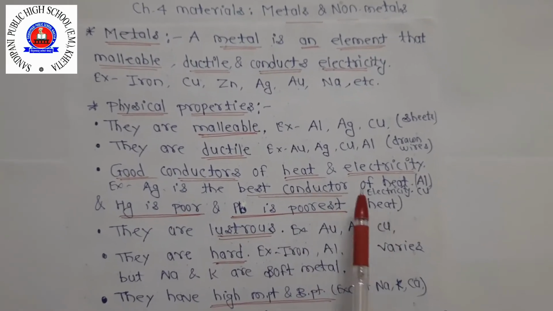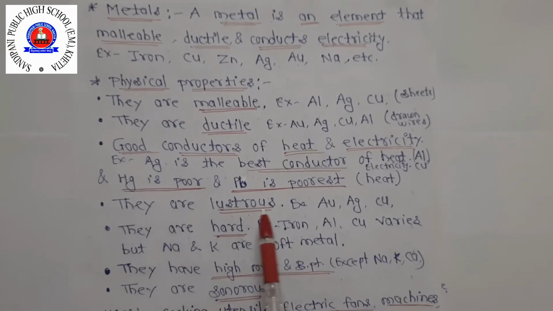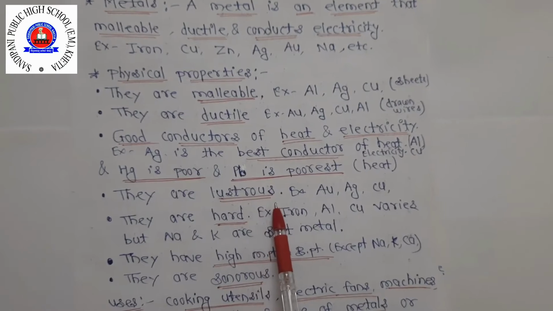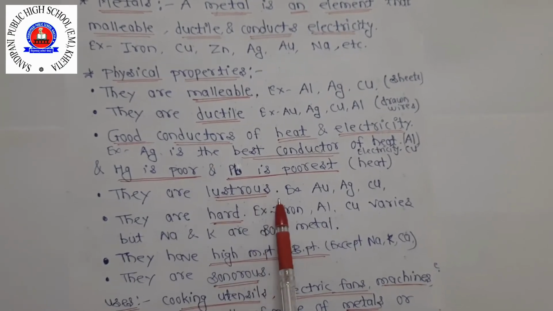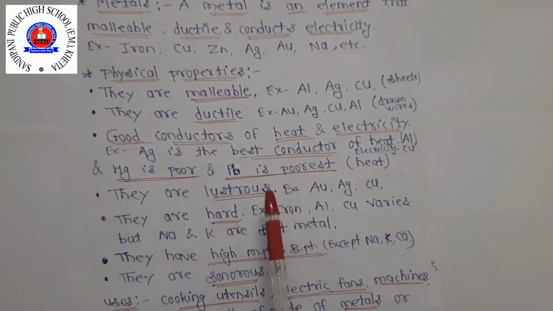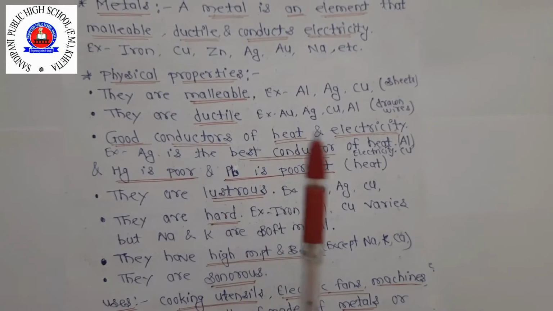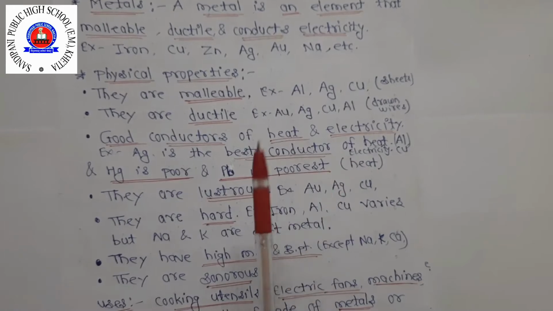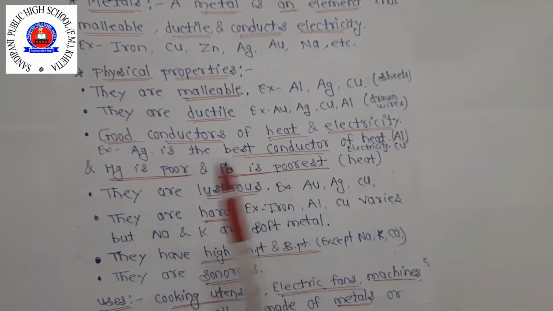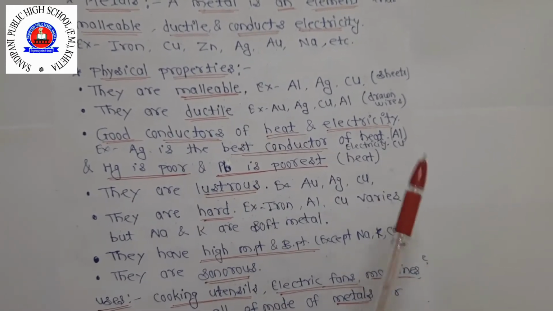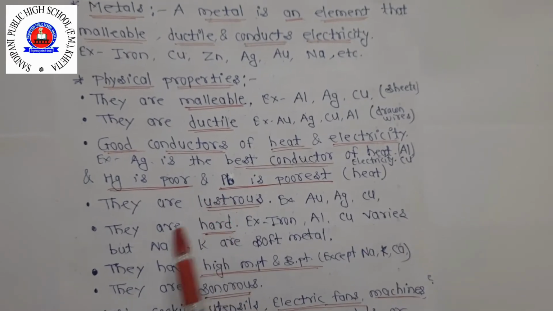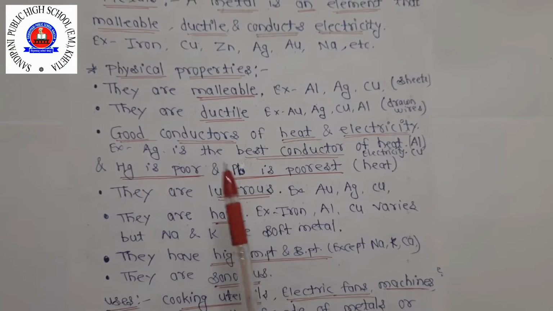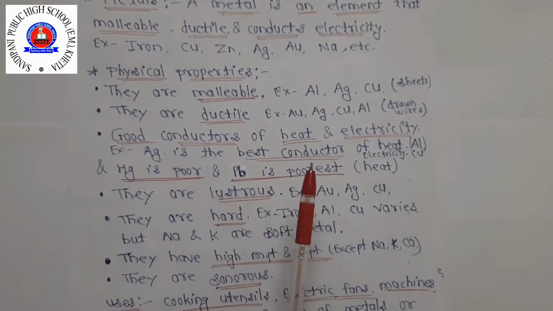Now the next property: they are lustrous. Lustrous means they produce shine. Gold, silver and copper are shiny metals and they can be polished. The property of a metal having a shining surface is called metallic luster. In Hindi we call it chamak. The shiny appearance of metals makes them useful in making jewelry and decoration pieces.